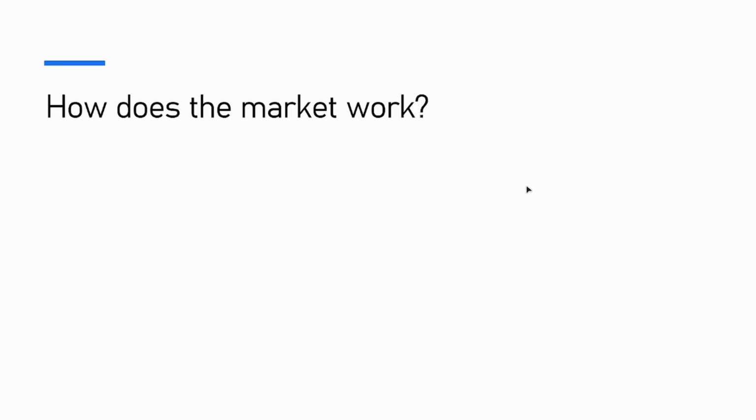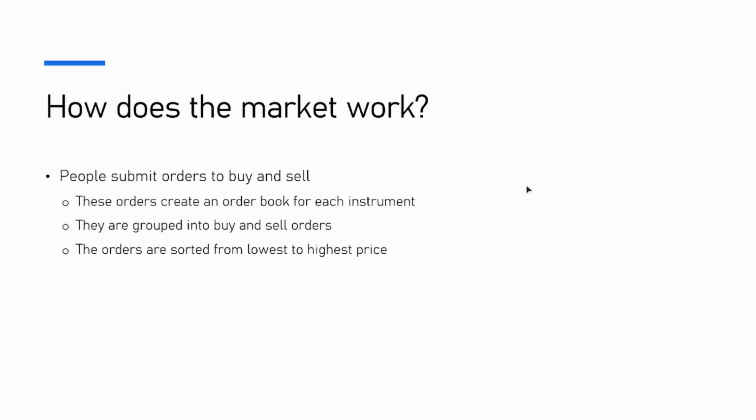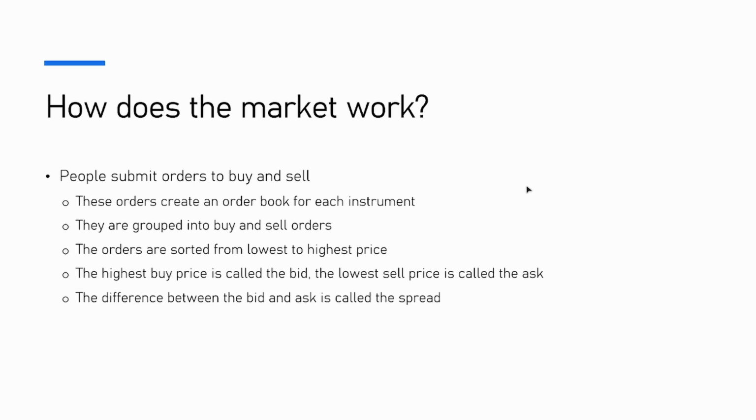So, how does the market work? People submit orders to buy and sell. These orders create an order book for each instrument. They're grouped into buy and sell orders, and the orders are sorted from lowest to highest price. The highest buy price is called the bid. The lowest sell price is called the ask. The difference between the bid and ask is called the spread.